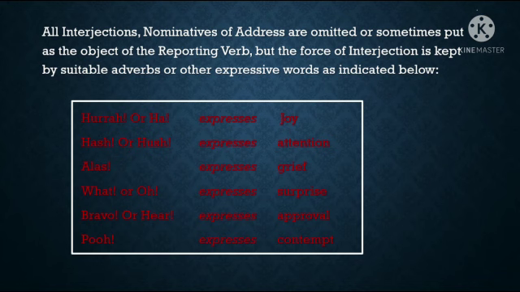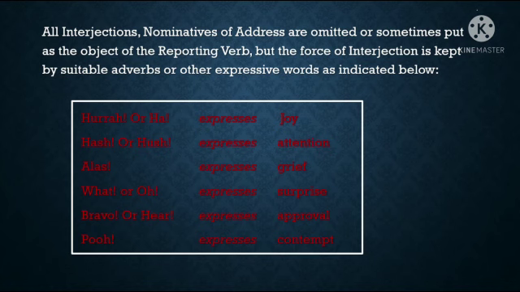So when you change an exclamatory sentence from direct speech to indirect speech, we are not supposed to use the interjections present in the direct speech. Okay, we should understand the meaning of those interjections and use the words accordingly. So if you find hurrah or ha, you should understand that the interjection hurrah or ha expresses joy.